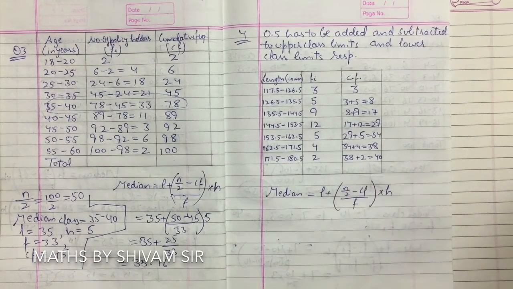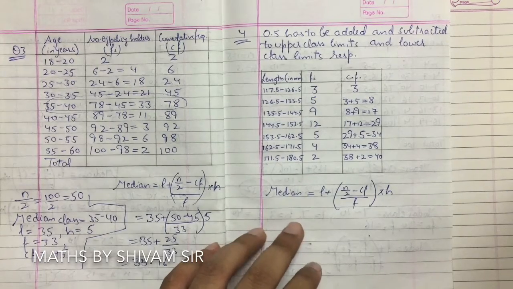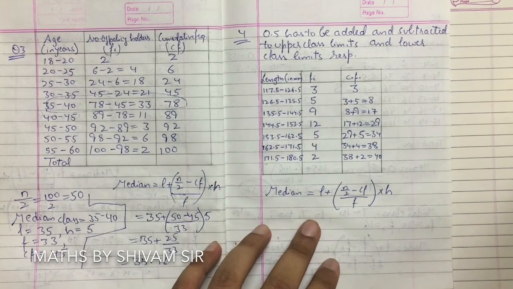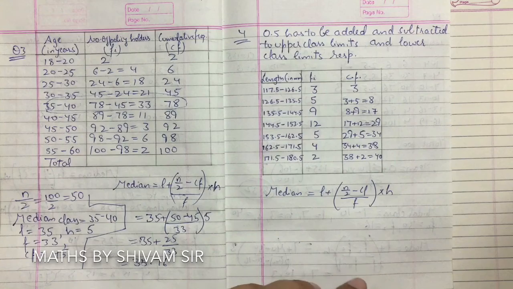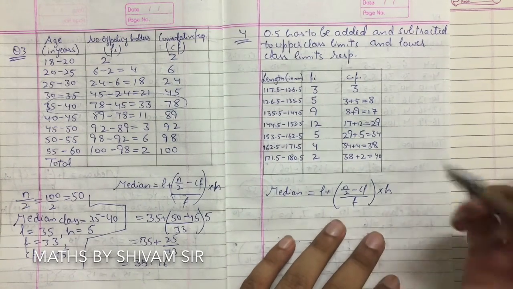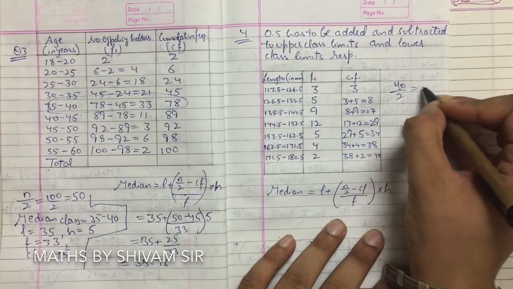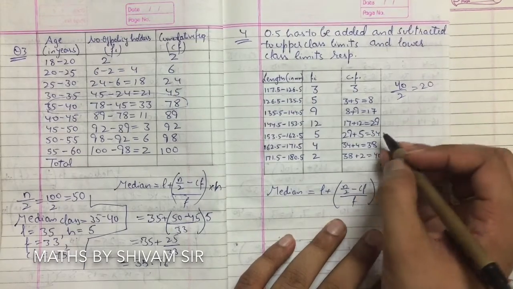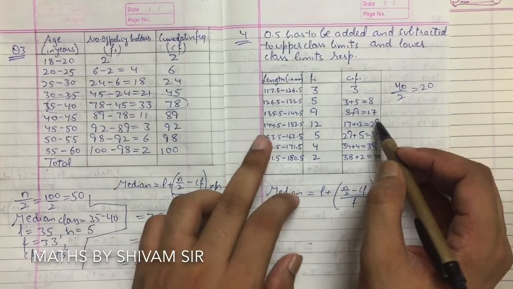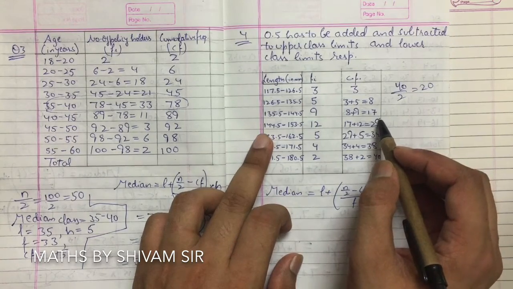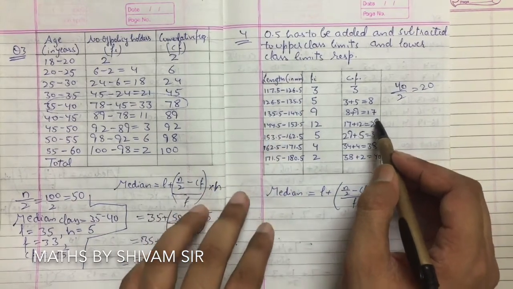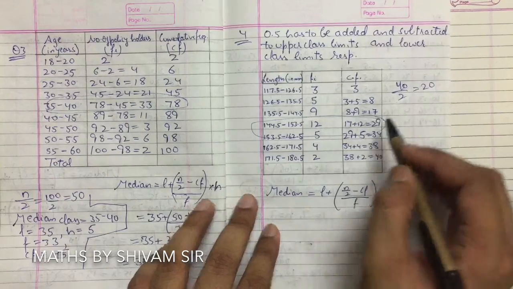So let's talk about median. The median formula is L plus N by 2 minus CF upon F multiplied by H. So N by 2 is 40 by 2, which is 20. So 20 means the median class will be this one, 144.5 to 153.5. So this will be the median class.